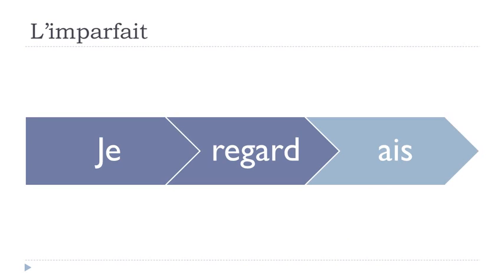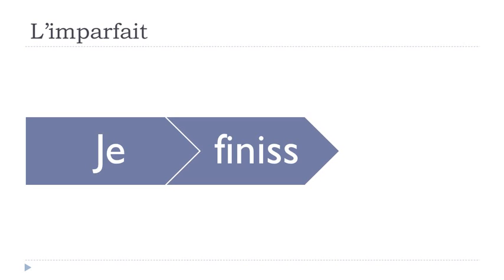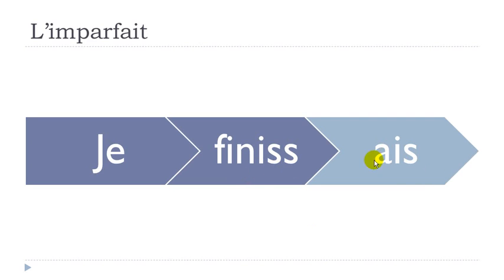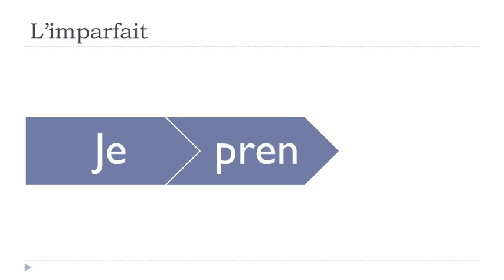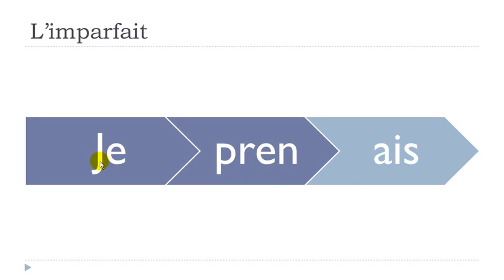All right, so if we had the example for finir, it was finisse. Remember this form that we got from the nous form of the present. So finisse, and then you add e. Je finissais. All right, and then the last verb we had was prendre, if I remember correctly. Yes, and it was prenne. The form that we got when we took away this ONS ending from the present. So prenne, and then you add your ending, e. Je prenais.